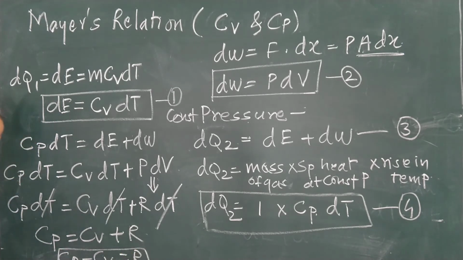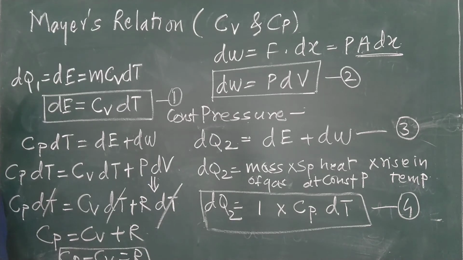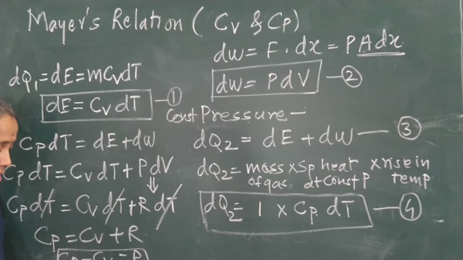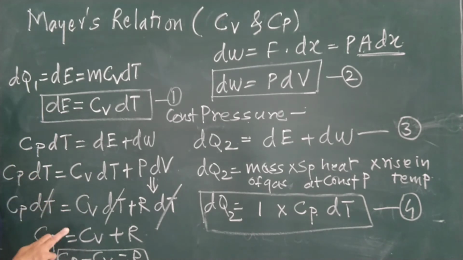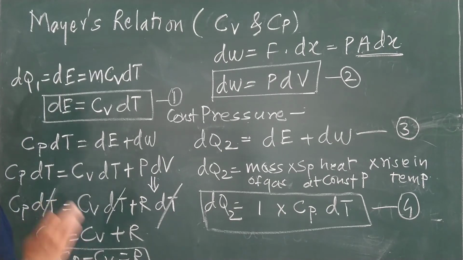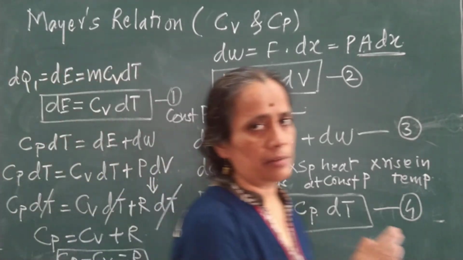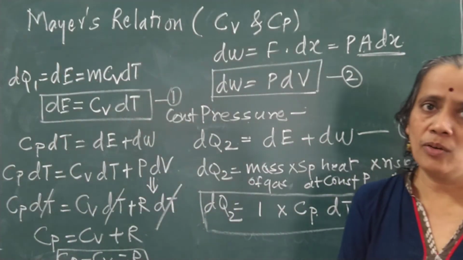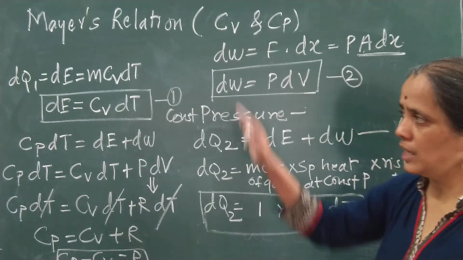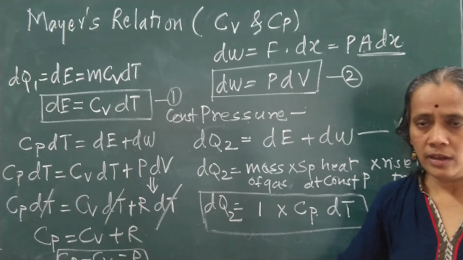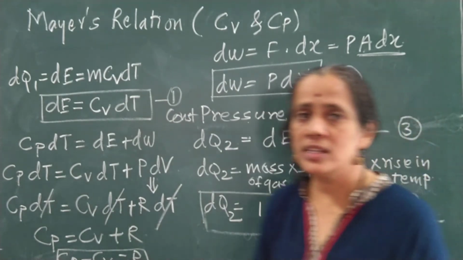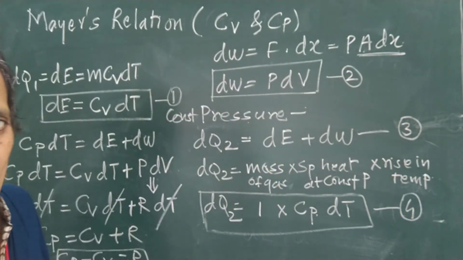And this is to be called as your Mayer's relation. So this is your Mayer's relation when we are enclosing 1 mole of a gas inside the container with the help of frictionless piston. Got it? So this is nothing but your Mayer's relation. Now in this Mayer's relation I have considered gas of 1 mole.